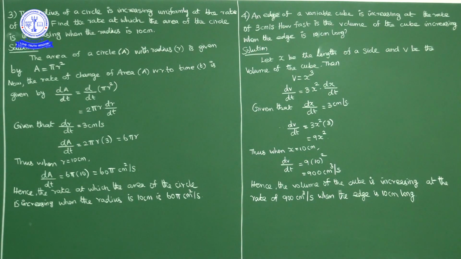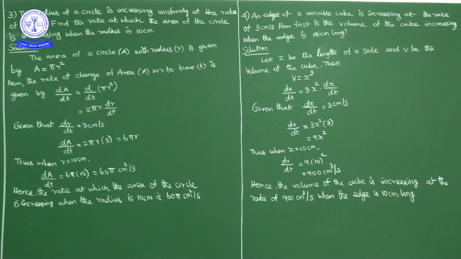So dx by dt is given as 3 centimeter per second. This is the first point. How fast is the volume of the cube increasing when the edge is 10 centimeter long? That means we have to find dv by dt when x is equal to 10.